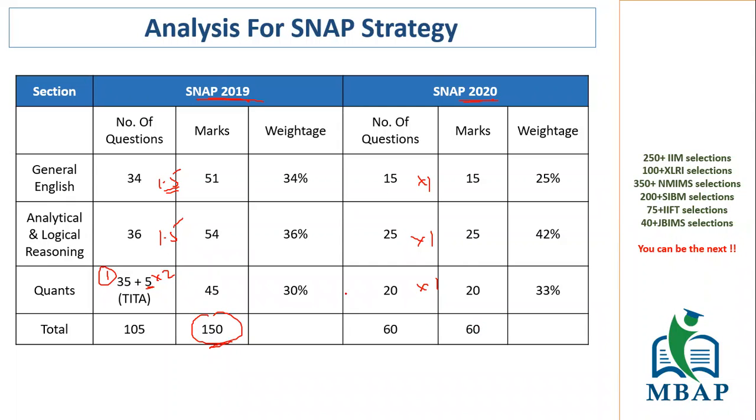Now with this you see the weightage. What I wanted to majorly show here is the weightage, the shift on the weightage side. Analytical reasoning, which is basically logical reasoning, has moved by 6% weightage from 36 to 42%, and general English has come down significantly, from 34 to 25%. Not much of a difference on the CONS front, but a significant difference that we can see in the logic as well as the English front. Now, how can you guys leverage that?